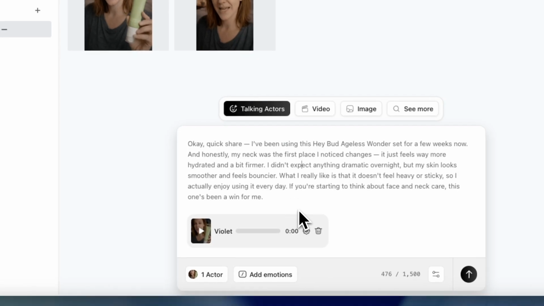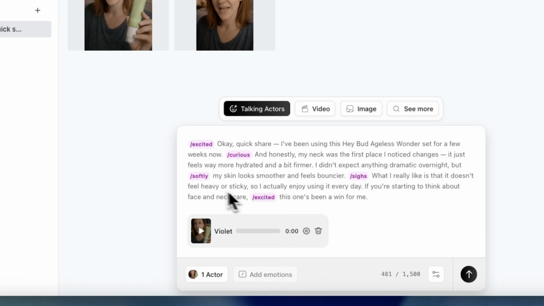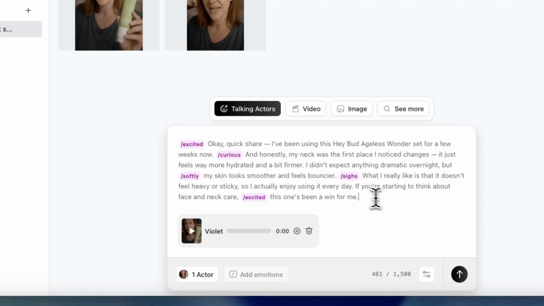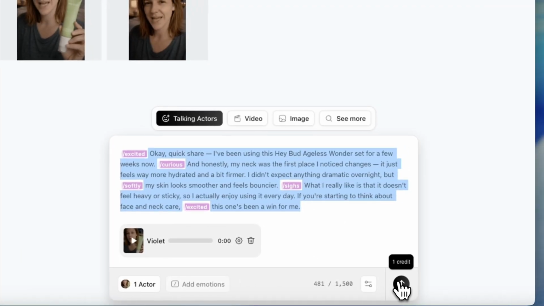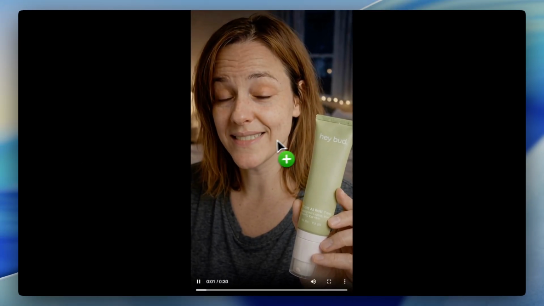And by the way, if you want to enhance the video script a bit, you can click on add emotions and the AI will automatically add these kind of short comments into different sections of your script to make the actor have different emotions throughout the script. But that is obviously completely optional. Once your script looks good, just hit generate. And here is our result.